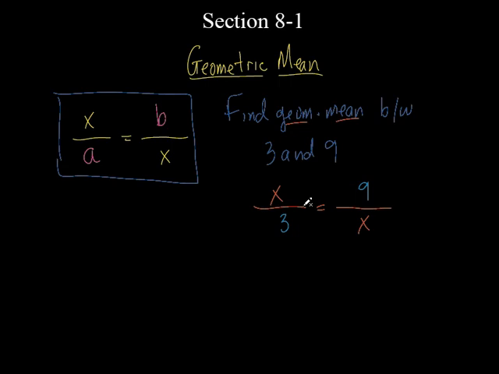Because what are you going to do with these, do you think, to solve for x? You're going to cross multiply, exactly right. So let's go ahead and do that. Let's cross multiply. All right, so x times x is x squared. And then, watch what I'm going to do here. I'm not actually going to multiply them together to get 27. I'll show you why in a second. It's 3 times 9 or 9 times 3.